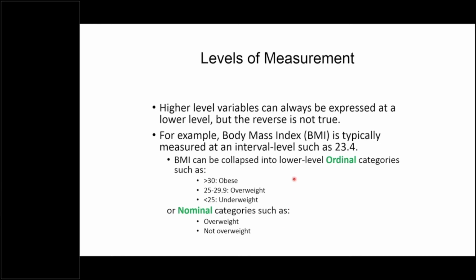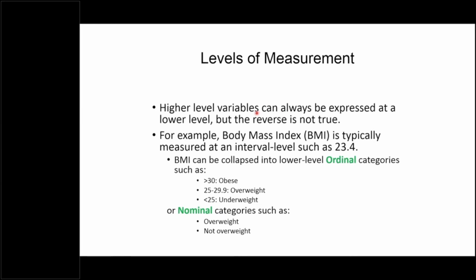So whenever you collect the data, this is not related to the subject, but I want to make a passing remark. Even if you are sure that your research requires a lower level of data, we should still collect the higher level of data, because it is always possible to convert a higher level of variable into a lower level of variable, but the opposite will not be true.